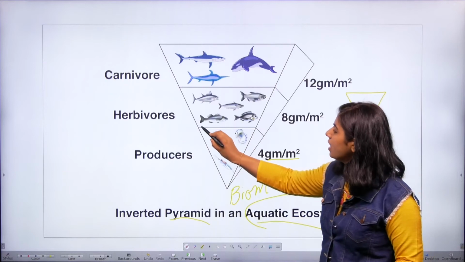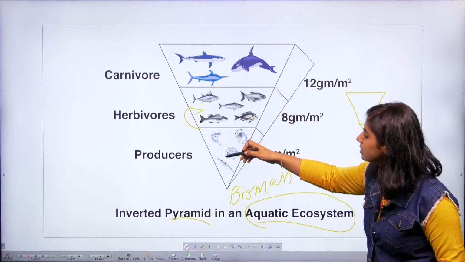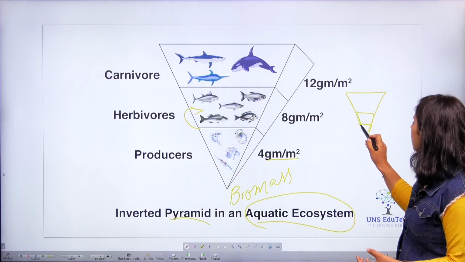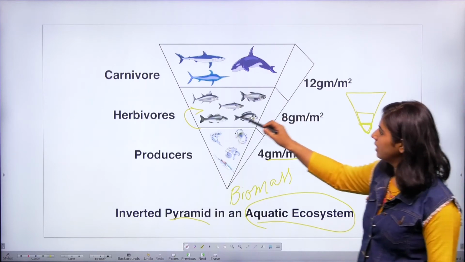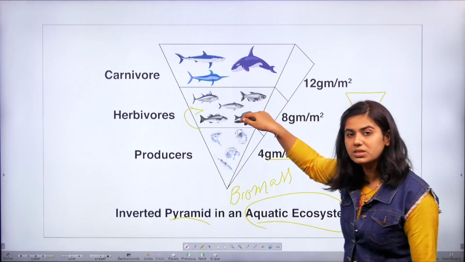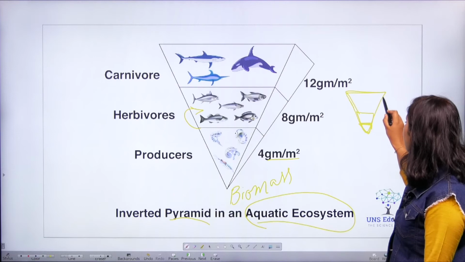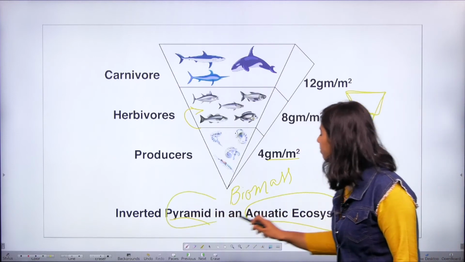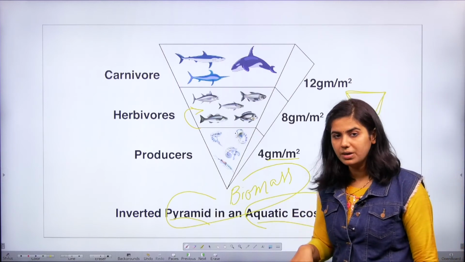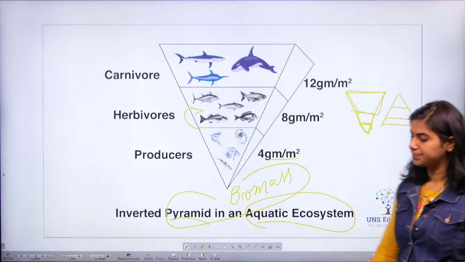Now, when we take the dry weight or the fresh weight of the primary herbivore that feeds on the producers, it will definitely be high. The second bar will be bigger than the first trophic level. Similarly, the secondary carnivores that feed on the primary carnivores will definitely have higher mass. So, the final bar will be bigger. So, if we take the pyramid of biomass in a pond ecosystem, it will be inverted, and when we take the pyramid of numbers in a pond ecosystem, it will be upright, right?